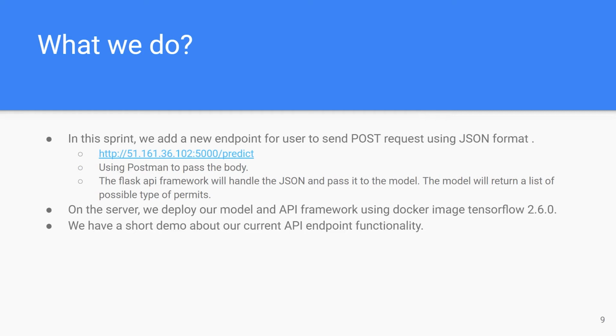The Flask API framework handles the JSON, passes it to the model, and the model creates an inference and returns a list of possible types of permits. And we've been working on the build-up server, and on the server, we deployed our model and API framework using Docker Image TensorFlow 2.6.0. And we also have a short demo showing the current API endpoint functionality.